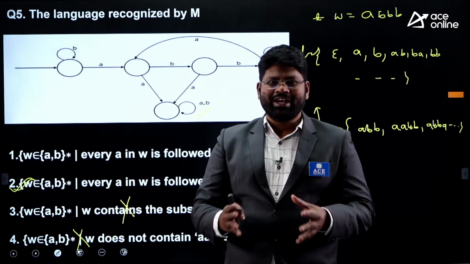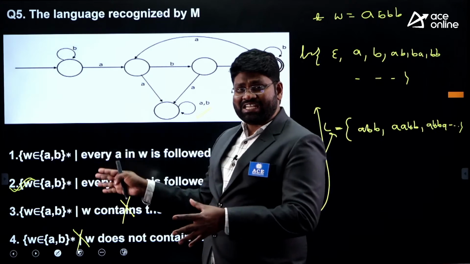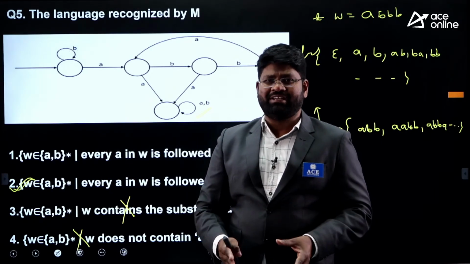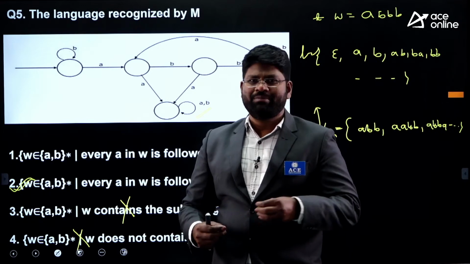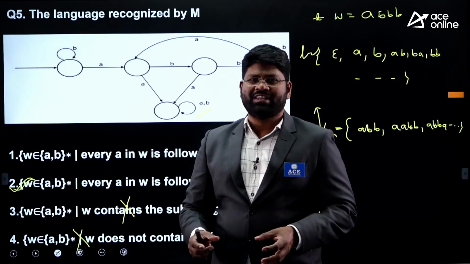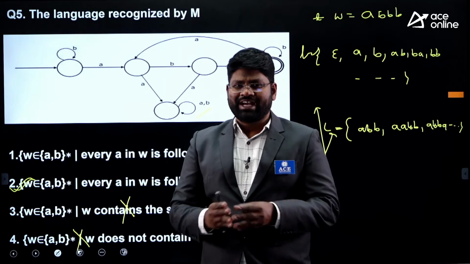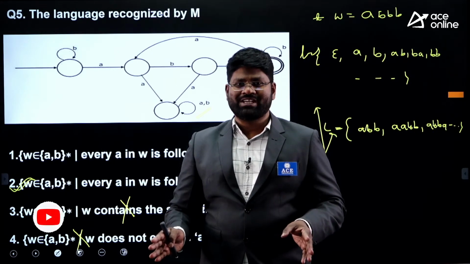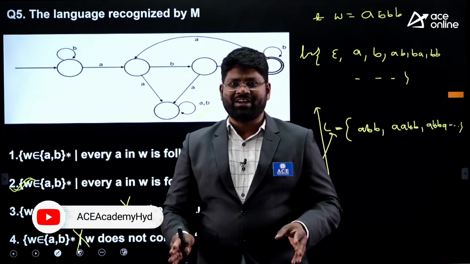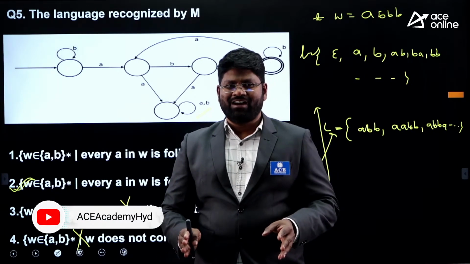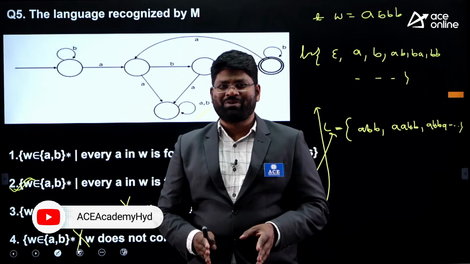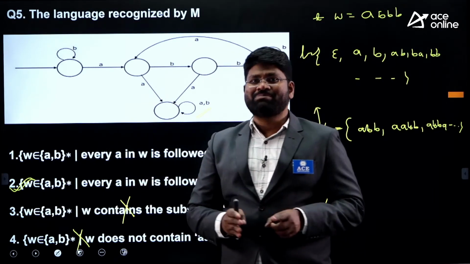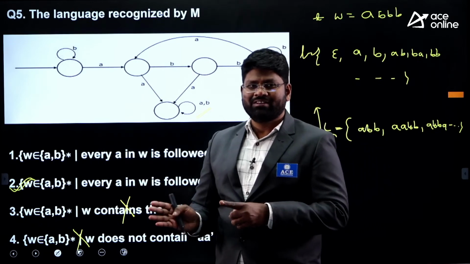The person who can understand the exact differentiation between A and B, and why you want to eliminate A and B, and the reason for that, can figure out what is the correct answer and what is the wrong answer. So that's why you have to practice more and more problems, right? This is the one model you can expect all the time on DFA machines.